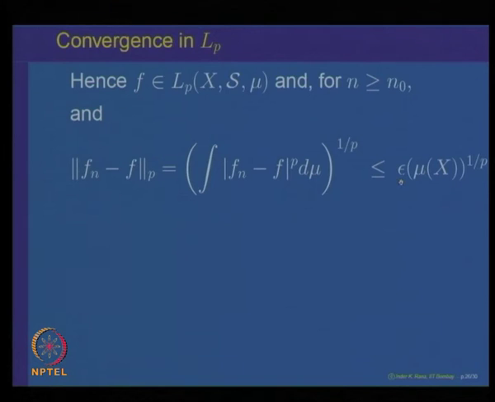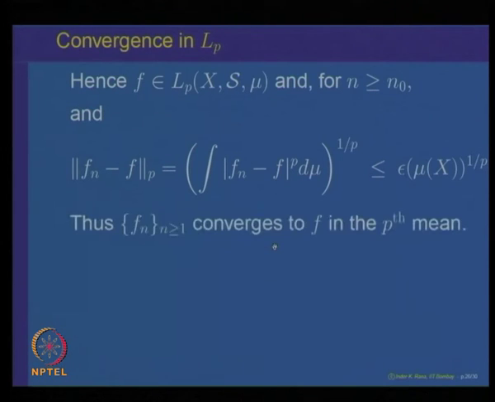So, that is epsilon into mu of x raised to the power 1 over p. So, as epsilon goes to 0, this will go to 0. So, that proves that f n converges to f in the pth mean.